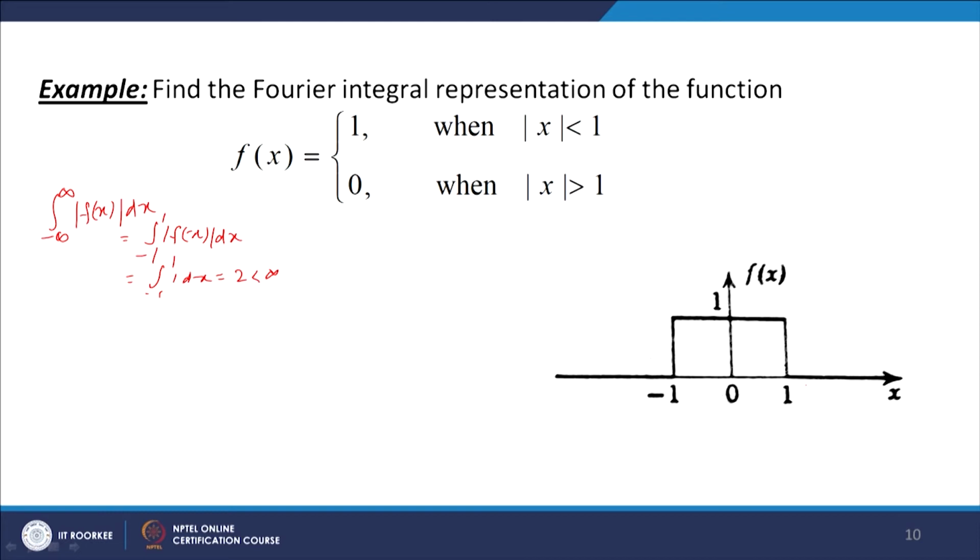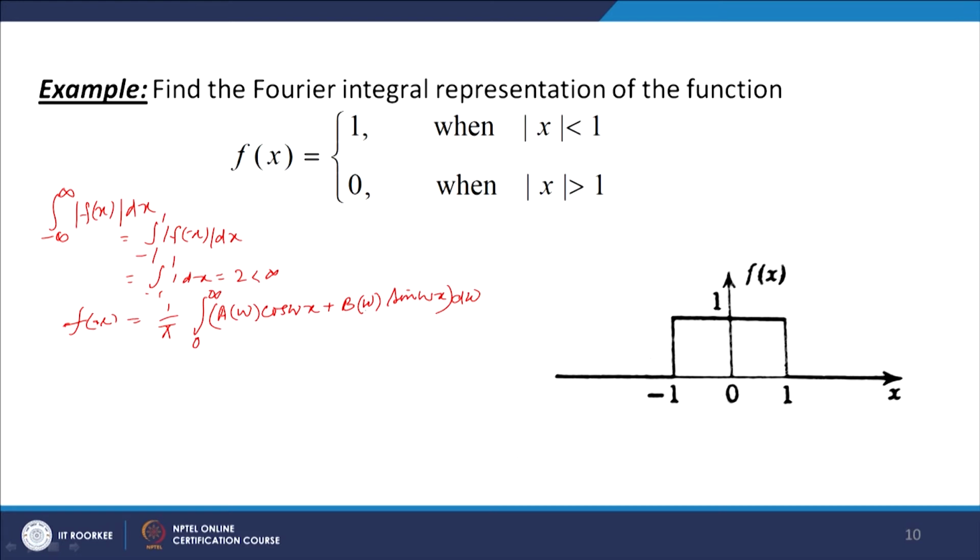Now, let us recall the definition of the Fourier integral of f(x) at each point of continuity. Let x be a continuity point. So, f(x) equals 1 over pi times the integral from 0 to infinity of [a(omega) cos omega x plus b(omega) sin omega x] d omega. Let x be a continuity point of f. Then the Fourier integral becomes equal to f(x).